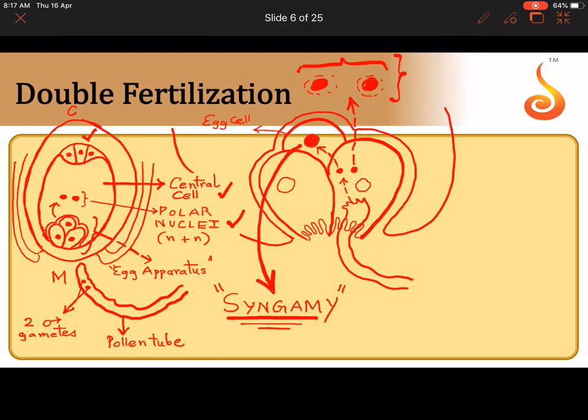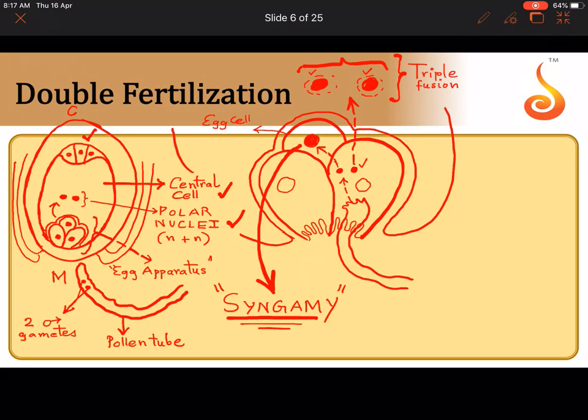Which are those 3? The 2 nuclei which are located in the central cell are nothing but the polar nuclei, and one of the male gametes is moving over there. So what do we call this process? We call this process the triple fusion, isn't it? So I hope it is clear now.